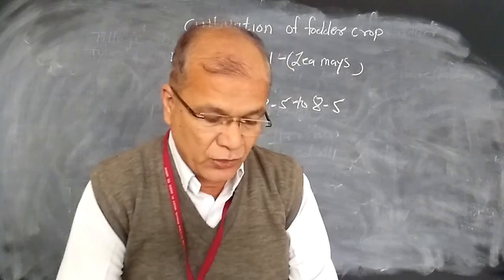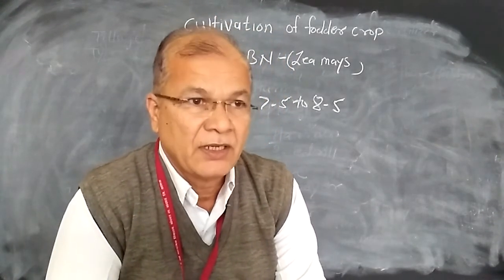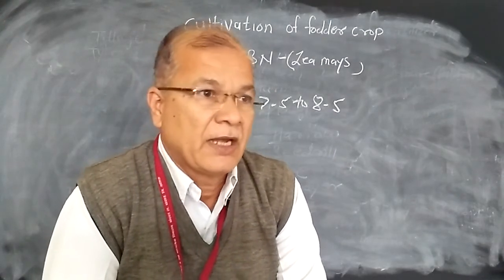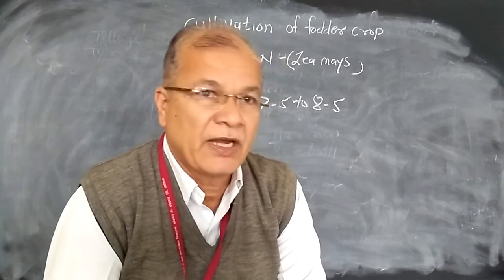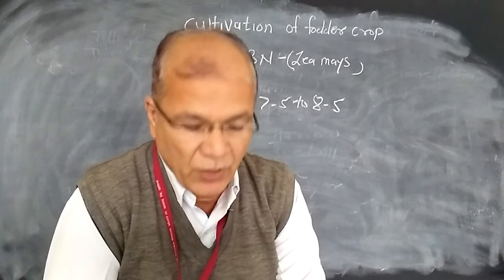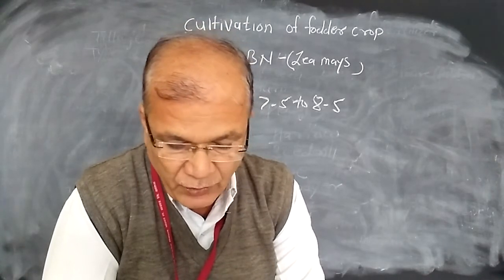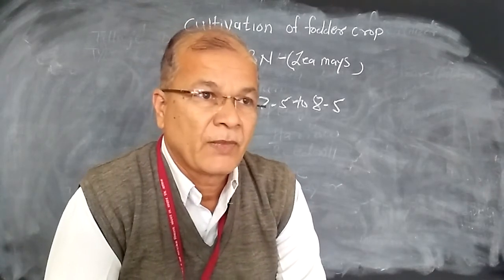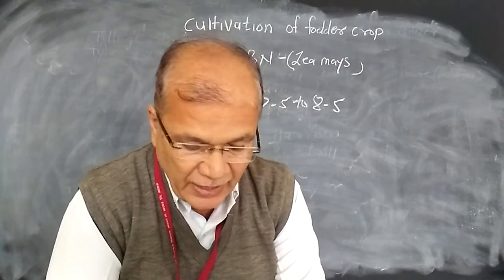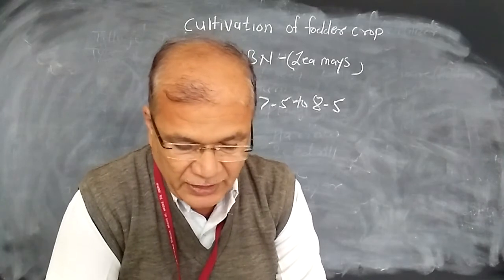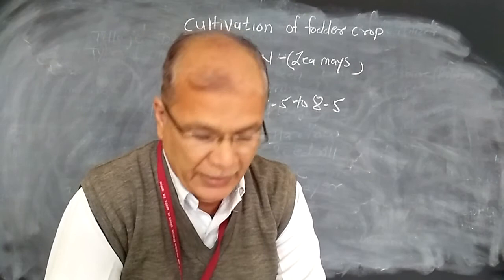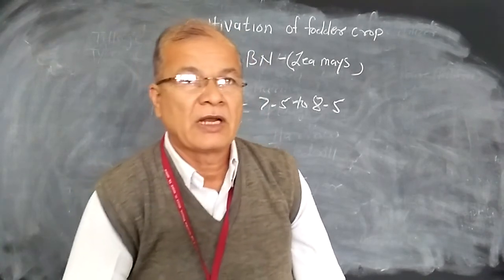And if it should be sown in Rabi season, the sowing month may be September to October. If the maize is cultivated in the summer season, the sowing time is February to March. In all three seasons, the maize may be sown with the help of a seed drill, and the seed rate requirement may be 75 kg per hectare for the fodder crop.